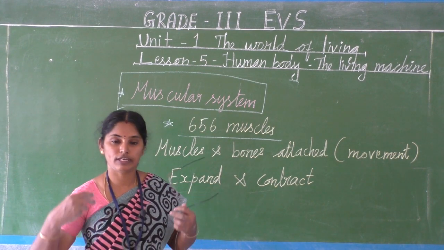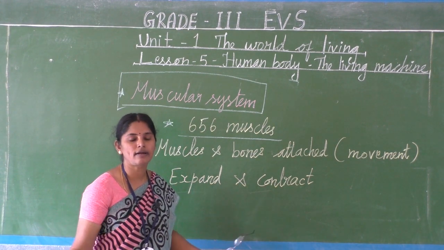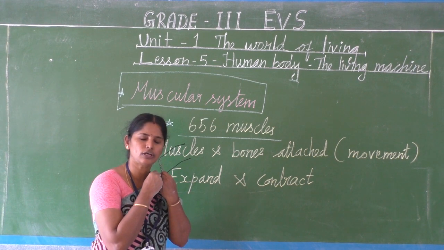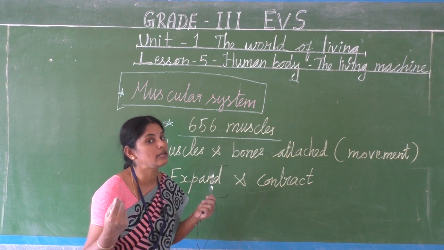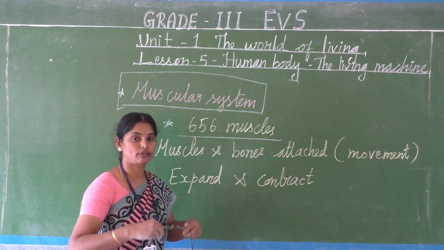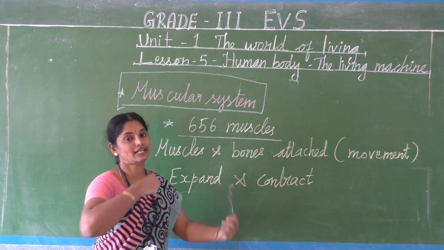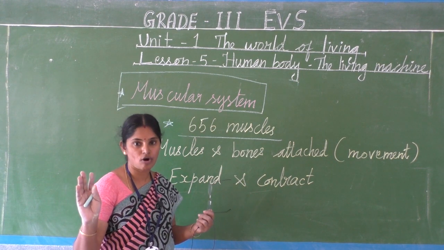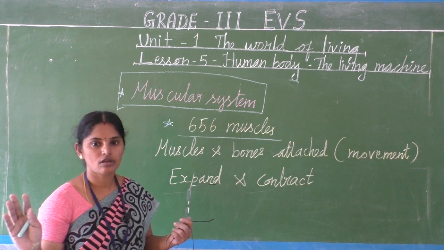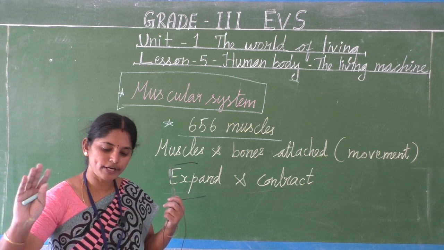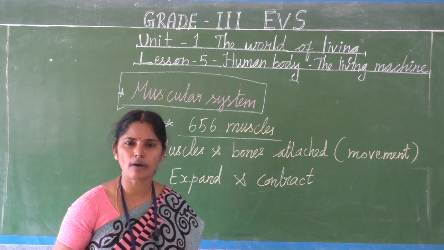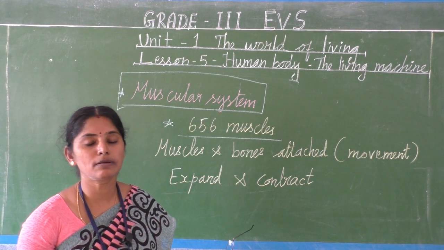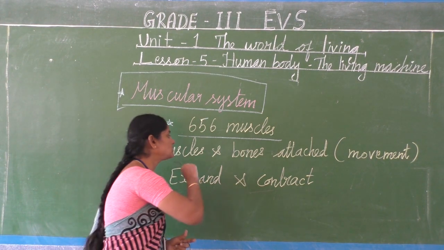We are able to walk, jump, run, write. We do all the activities with the help of the muscles only. The bones and muscles are attached together, and then only movement in our body is possible. Clear children?